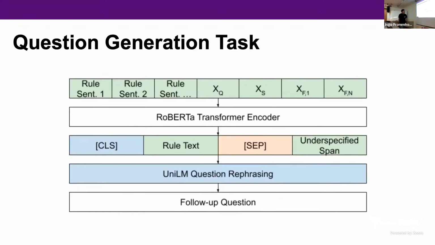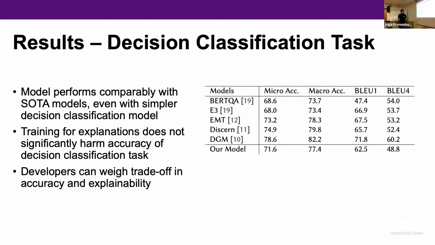And then here's a gloss over this, but it's the question generation task. This is generally trained separately from the decision classification task in previous models, because they found that training question generation and decision classification at the same time tended to worsen performance. Therefore, a second model was used. This is similar to previous state-of-the-art models, so I'll just pass over that as there's no explanation parts there.